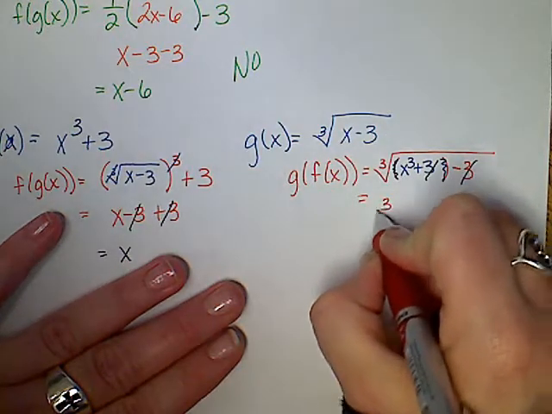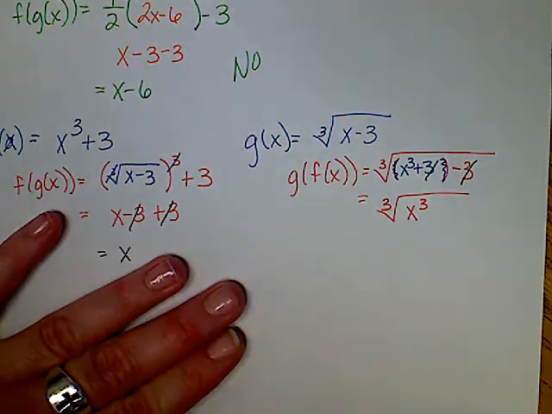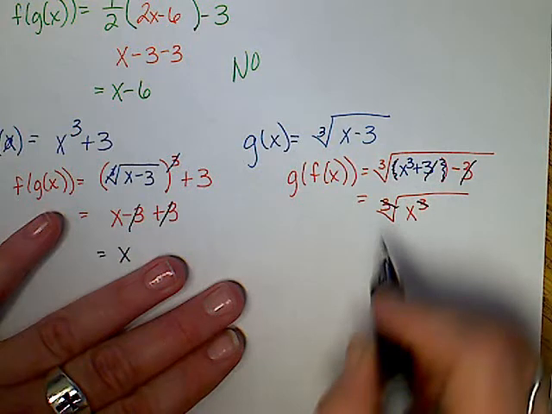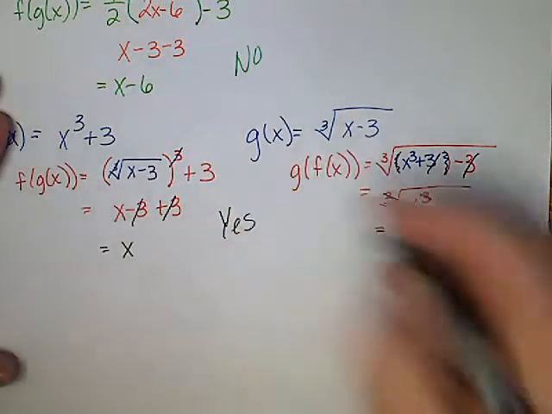So that means I have the cube root, 3's are gone, of x cubed. Now, everything inside is cubed, everything outside is cube rooted, so I'm going to equal x. So I can say, yes, these are inverses.